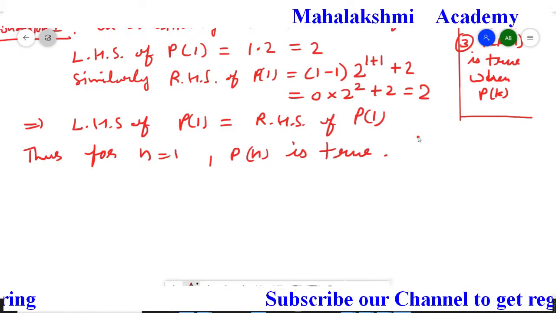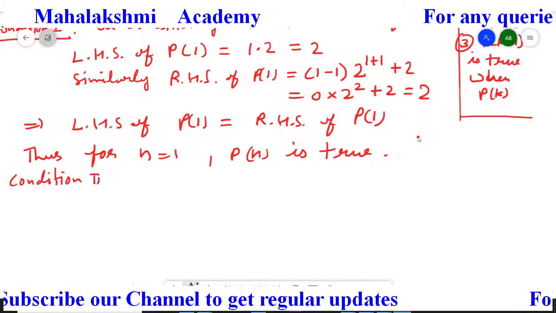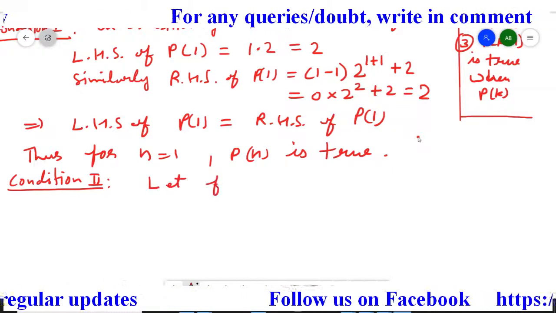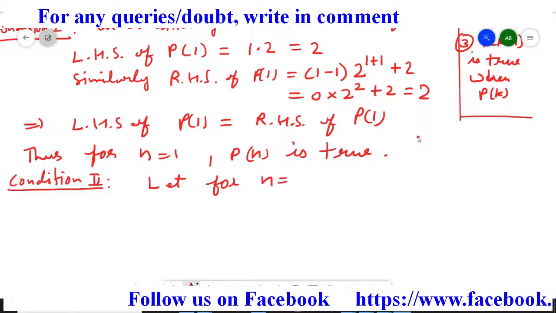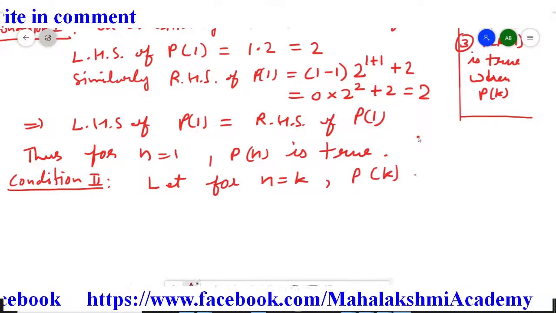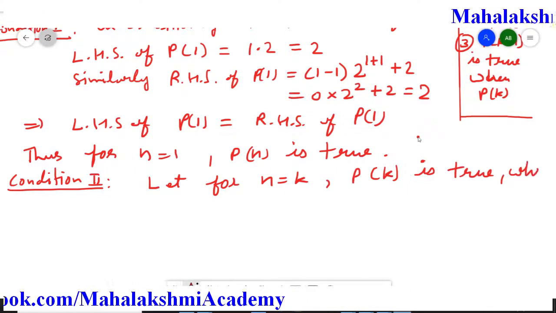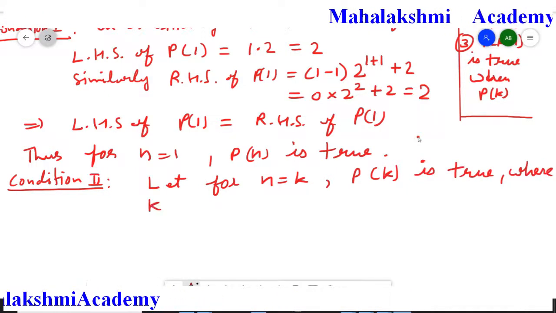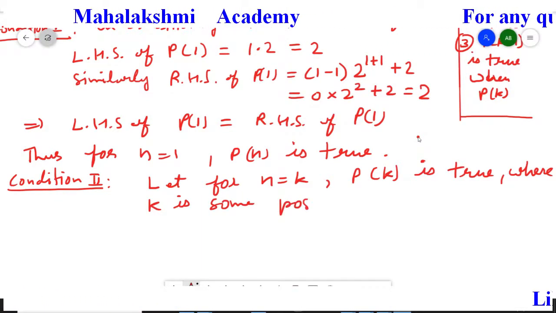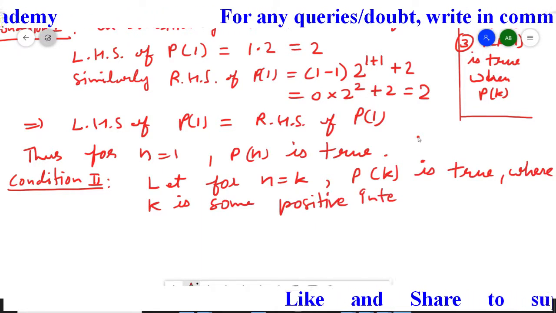Now the second condition is assumption. So we write here condition second. In condition second, we assume that for n equal to k, the statement Pk is true, where k is some positive integer or natural number.